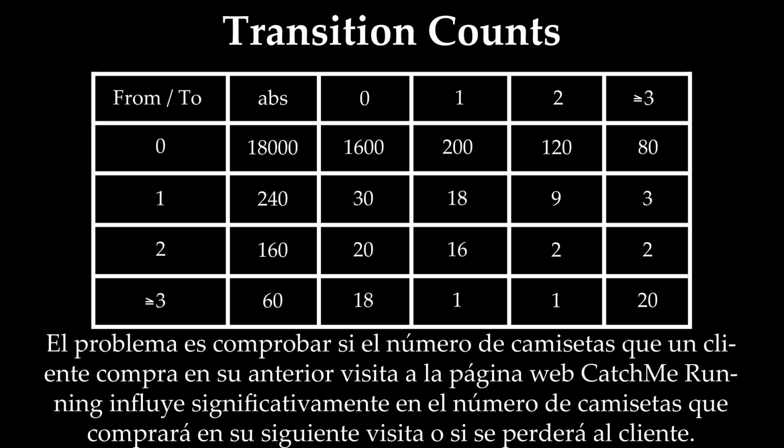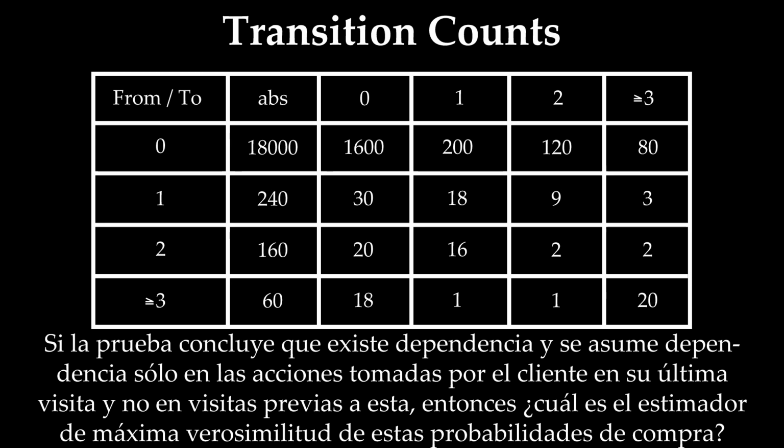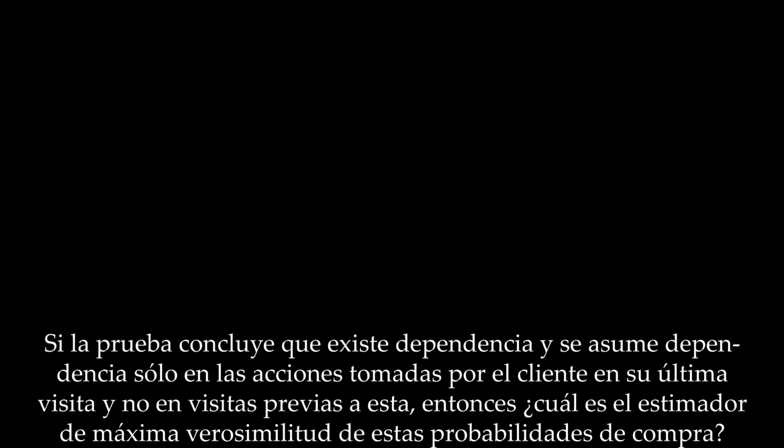The problem is to test whether the number of shirts a customer purchased on their previous visit to the CatchMe Running website significantly influences whether they will be a lost customer or the number of shirts they buy on this visit. If the test concludes that there is dependence, and it is assumed to be dependent on only the actions taken by the customer on their previous visit, and not on ones before that too, then what are the maximum likelihood estimates of these purchasing probabilities?